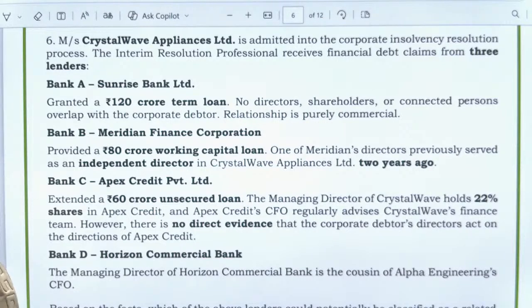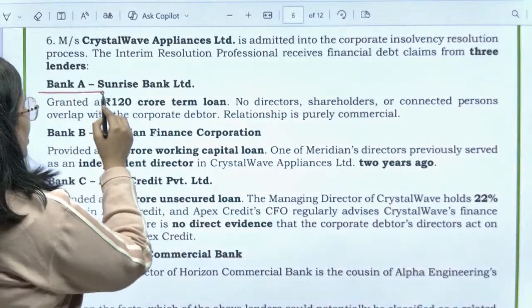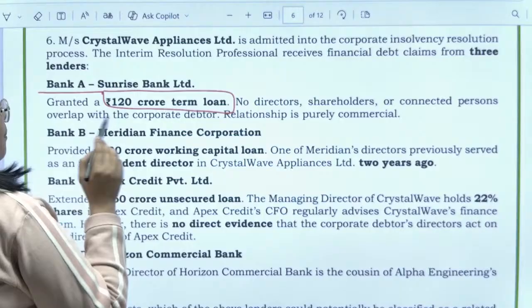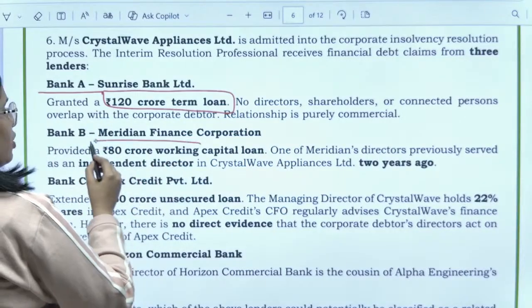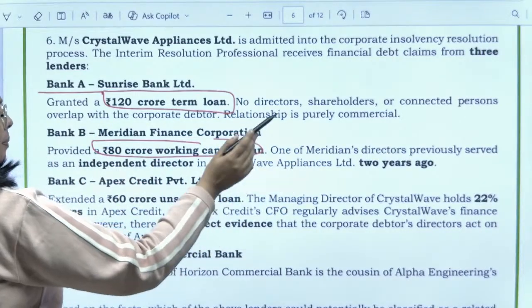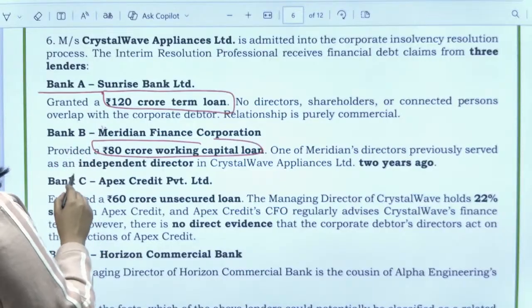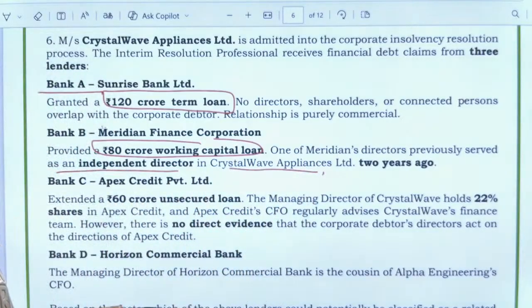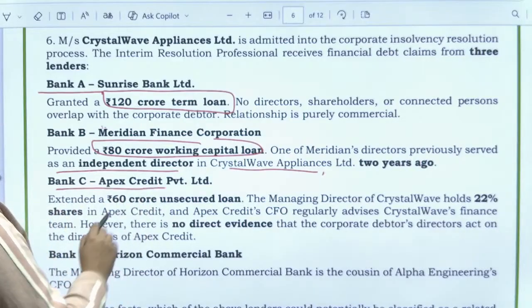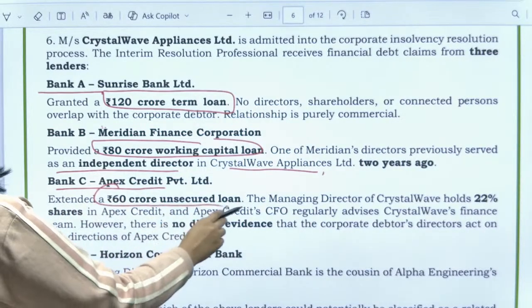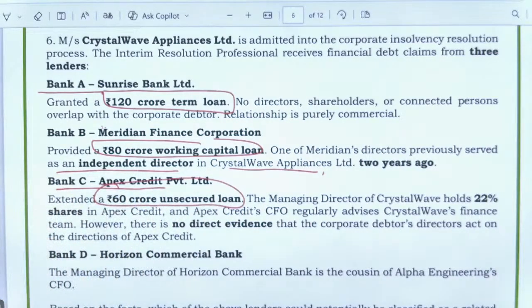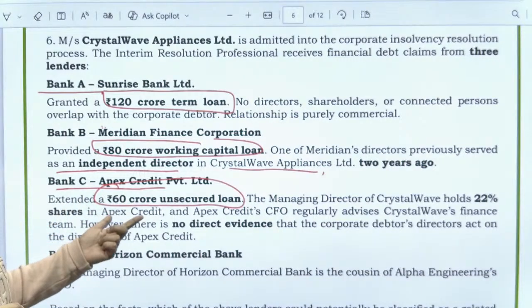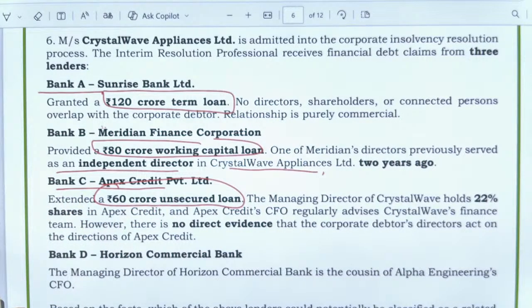See, so the IRP receives the financial debt claims from 3 lenders. Bank A has given a 120 crore term loan. Bank B provided 80 crore working capital. One of Meridian's directors previously served as an independent director in Crystal Wave 2 years ago. Bank C has extended a 60 crore unsecured loan. The managing director of Crystal Wave holds 22% in Apex Credit, right?